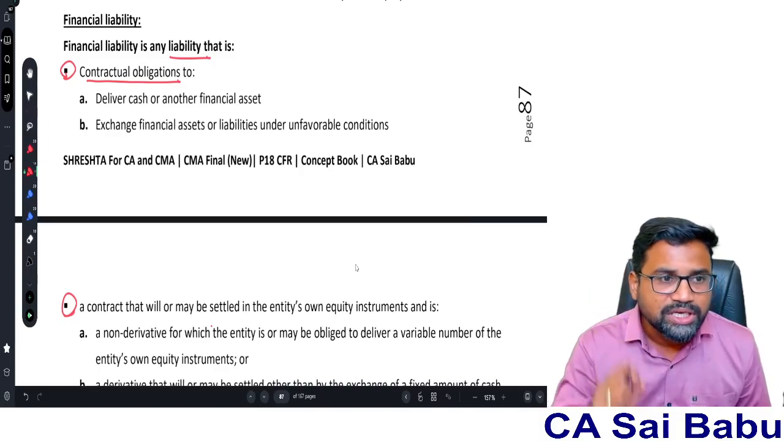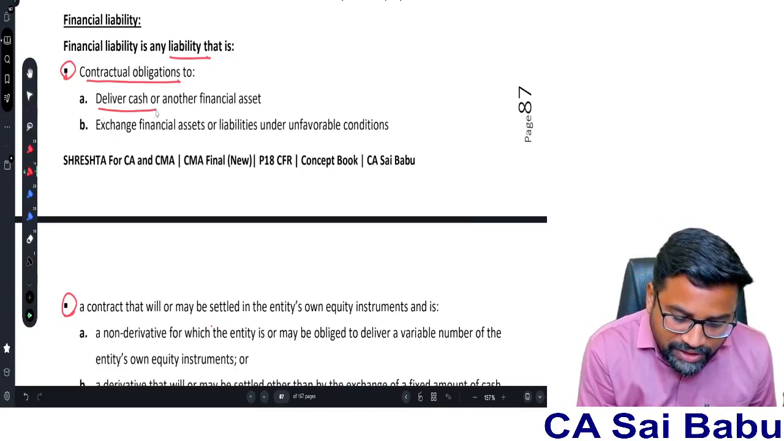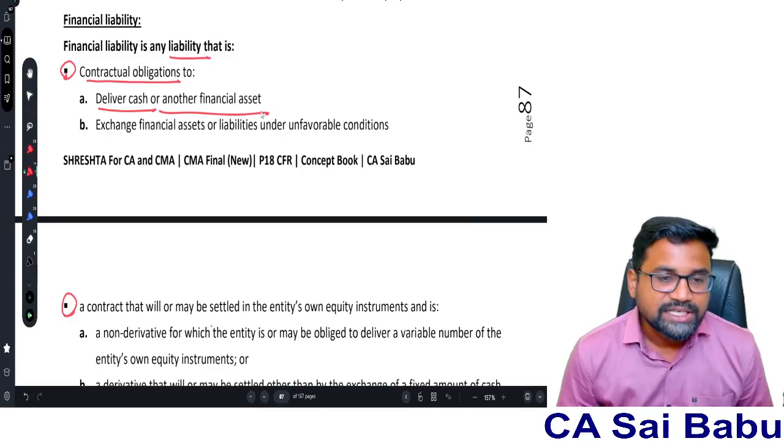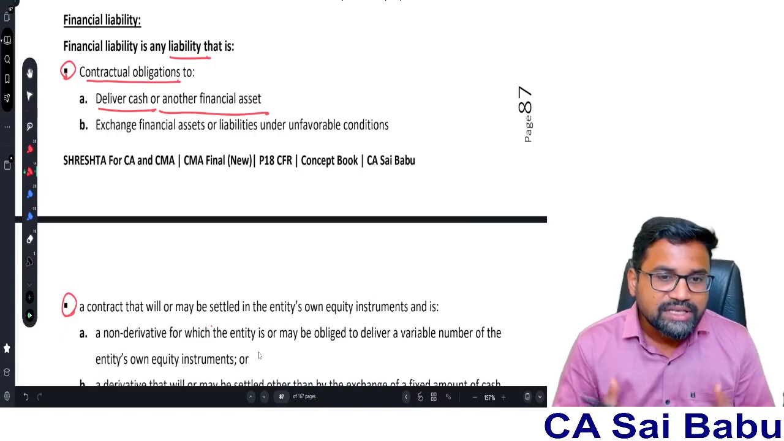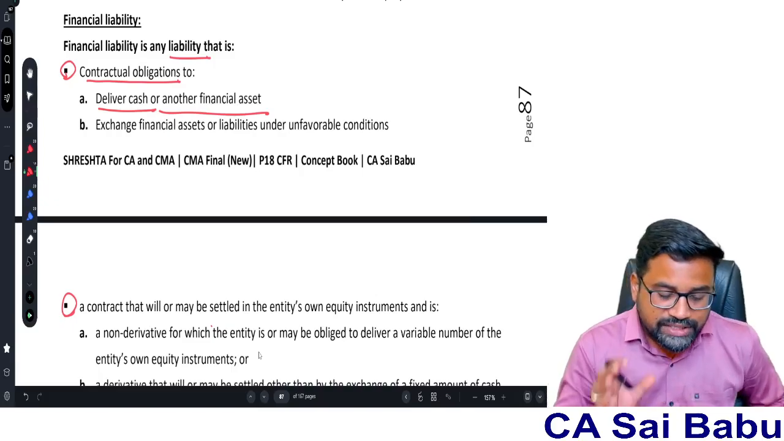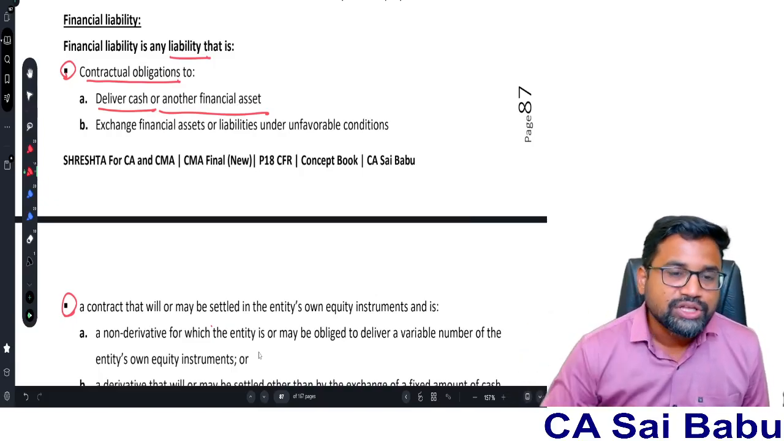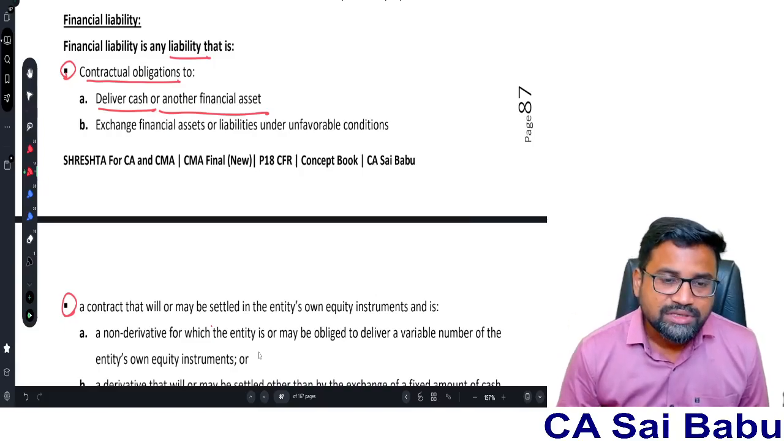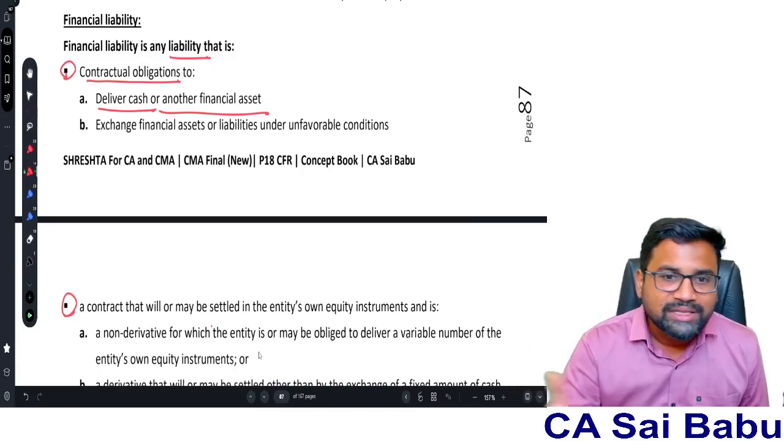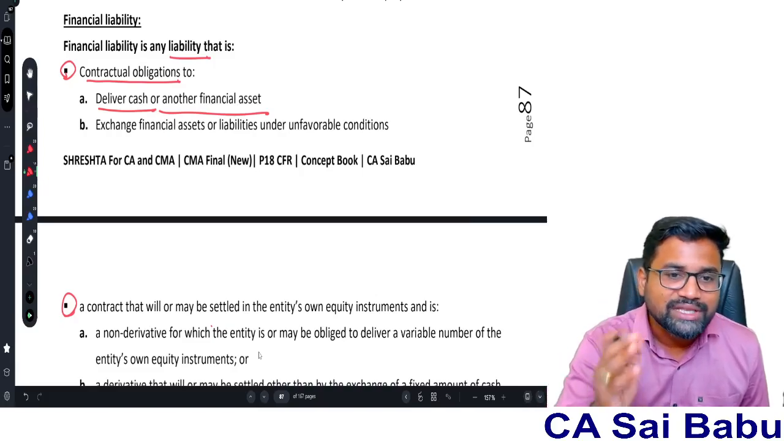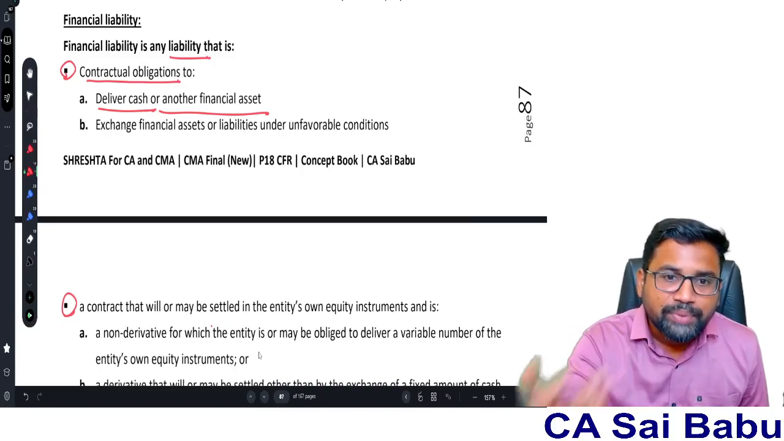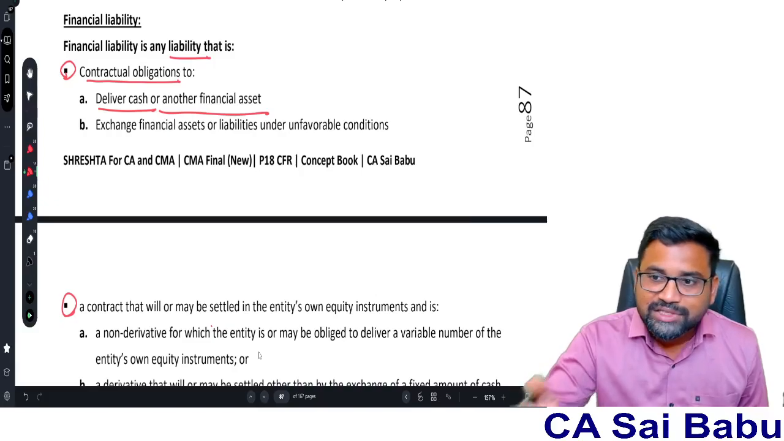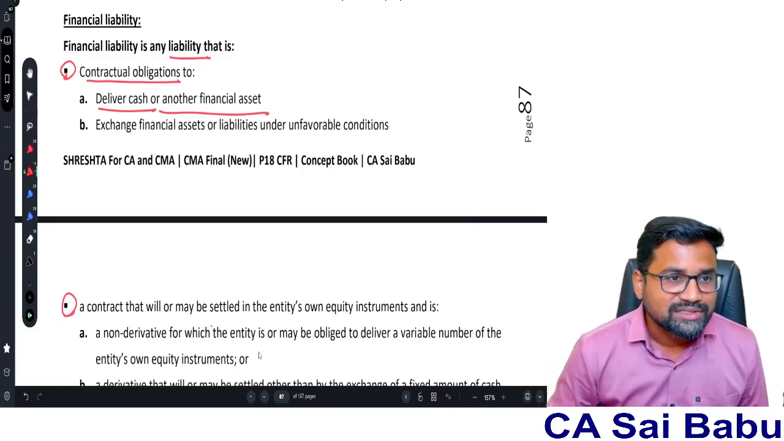So contractual obligation for what? To deliver cash or another financial asset. Generally, when you talk about a liability, obviously there is an outflow of assets to settle it. That is what they are saying. So there is a contractual obligation to deliver cash to the other party. Example, trade payables. When you purchase goods from the supplier, you have to make the payment. So there is a contractual obligation to deliver the cash. Or a loan taken from a bank. For example, you took a loan from a bank, you have to pay it in the form of principal and interest. So there is a contractual obligation to deliver cash.